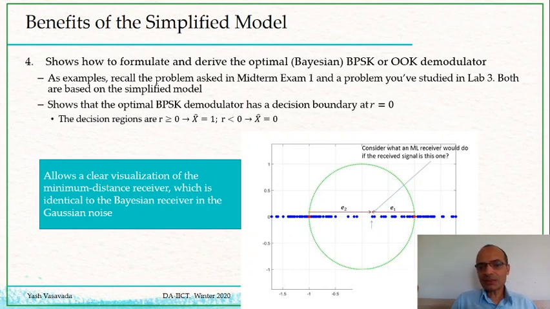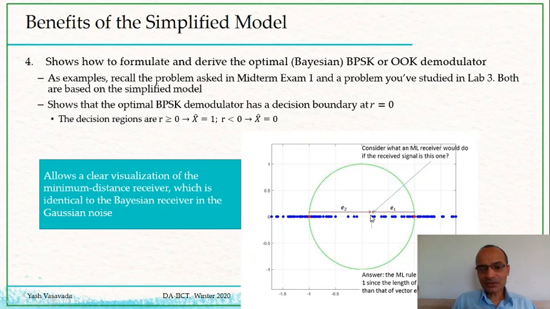So we have seen that the Bayesian receiver will essentially draw two error vectors, E1 and E2. E1 starts from the constellation point for symbol 1, E2 starts from the constellation point for symbol 2. So it will first of all draw two error vectors, and then it will choose that symbol as the most likely symbol to have been transmitted for which the length of the corresponding vector is the smallest. And so in this case, obviously, the length of vector E1 is smallest, and so the receiver will say that bit 1 was transmitted.